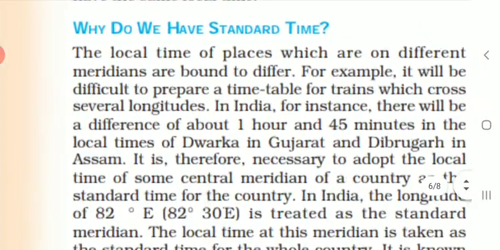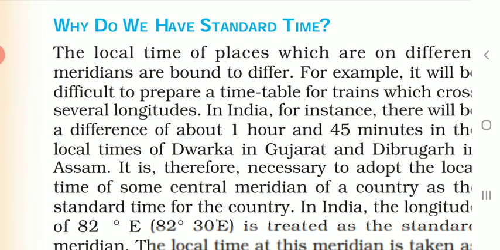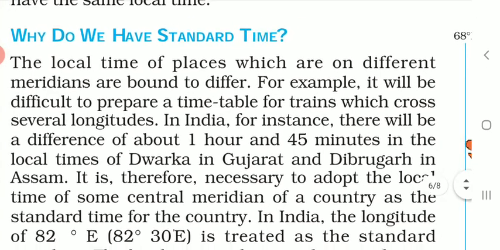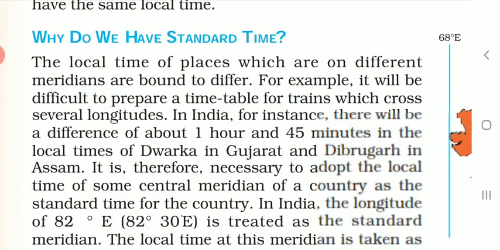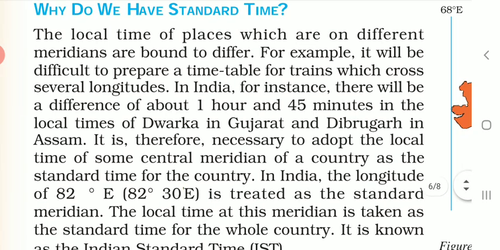Here we wanted to discuss why we have standard time, or what is the reason that we require standard time. The local times of places which are on different meridians are bound to differ. For example, it will be difficult to prepare a timetable for trains which cross several longitudes. In India, for instance, there will be a difference of about 1 hour 45 minutes in the local times of Dwarka in Gujarat and Dibrugarh in Assam.